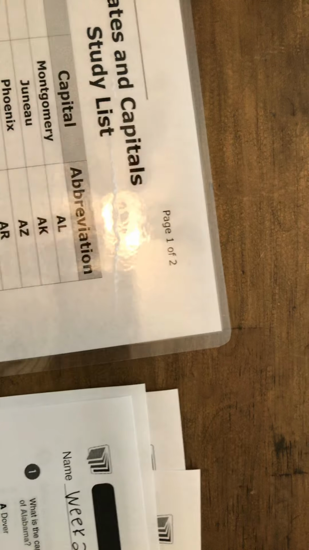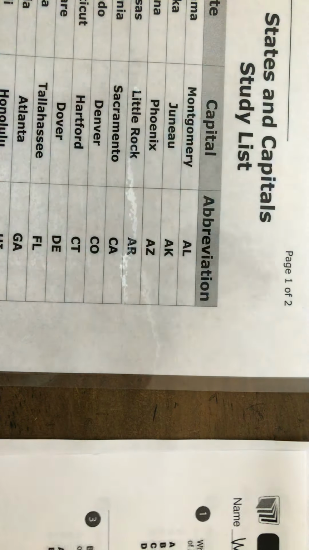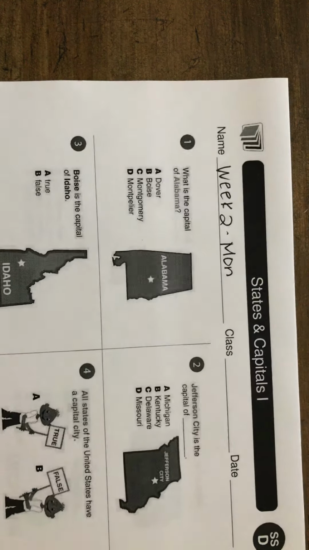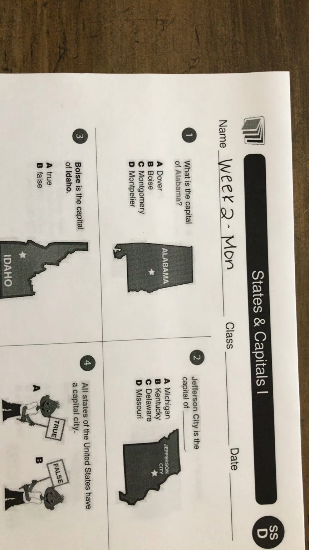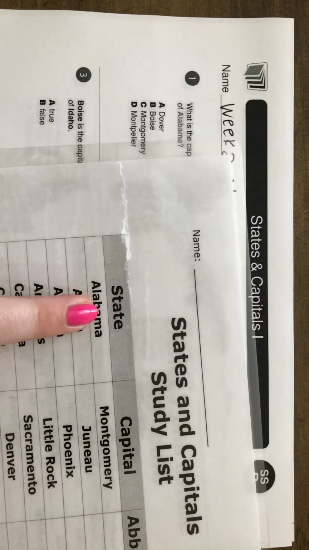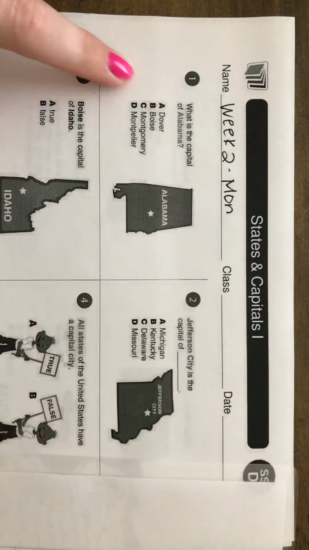All right, let me get set up here. Okay, I'm going to turn this light off so we don't have that glare. There we go. Okay, so we're getting our week 2 Monday paper ready. And number 1 says, what is the capital of Alabama? So I'm going to get out my little cheat sheet, and Alabama happens to be the first one, and Montgomery is our answer. So number 1 will be C.